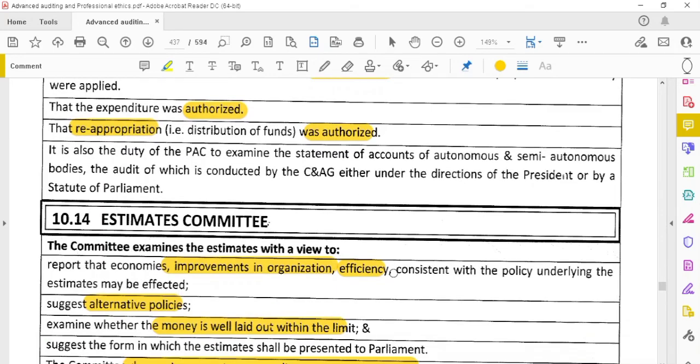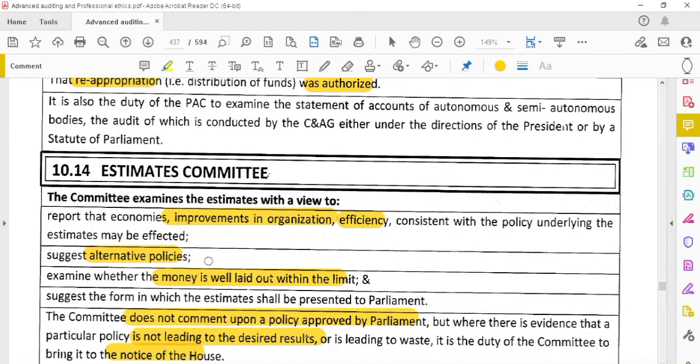And another one is the estimates committee. They will be estimating the expenses, how much amount we have to disburse to the PSUs. That is called the estimates committee. The estimates committee, with a view to report the economics and improvement in the organization, how much efficiency is required, how much improvement we have to make in that organization, or how much efficiency we want to achieve, on the basis of that they will estimate that amount. They will be estimating the amount which has to be provided to the PSUs and suggest the alternative policies. Alternative policy means, in the policy the parliament has approved, they will suggest many alternative policies.